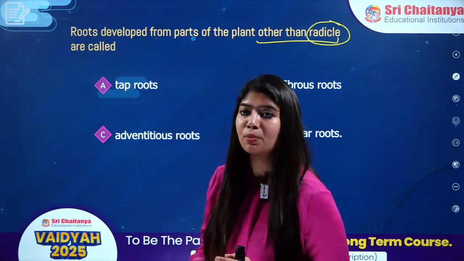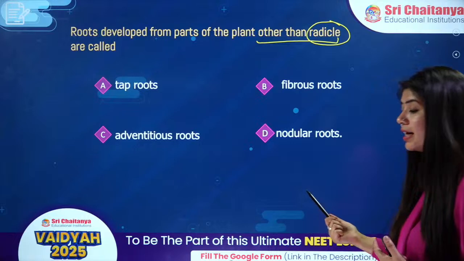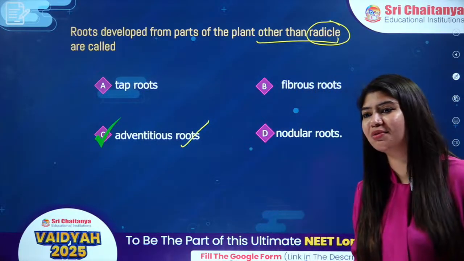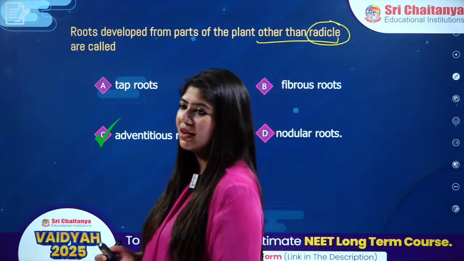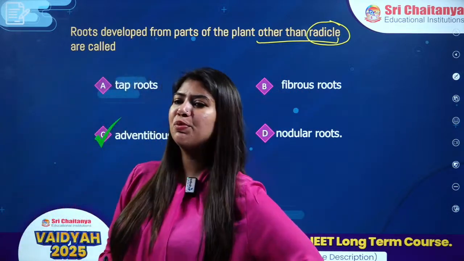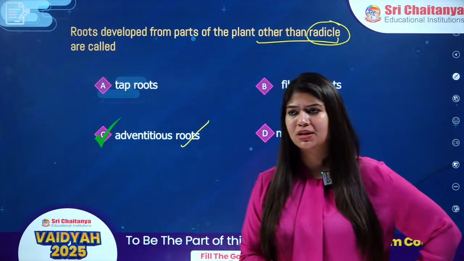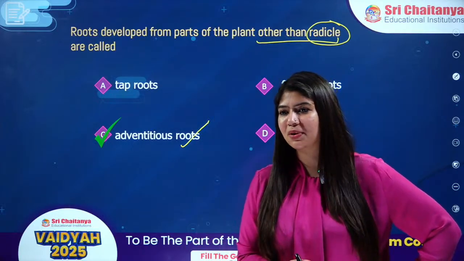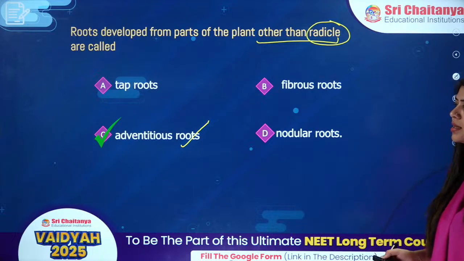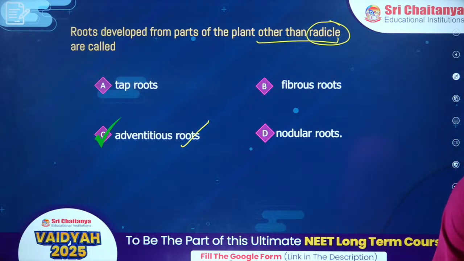If my roots develop from any other part except the radicle, I call them adventitious roots. Right, everybody? Yes, Manikanta, Ramcharan, Rupa, Monica, Tilak, Shri Devi, Priya Sharma, Grace, Madhukar, Jogi, Parmesh is there. Great answer. It has to be option C, which is adventitious roots.